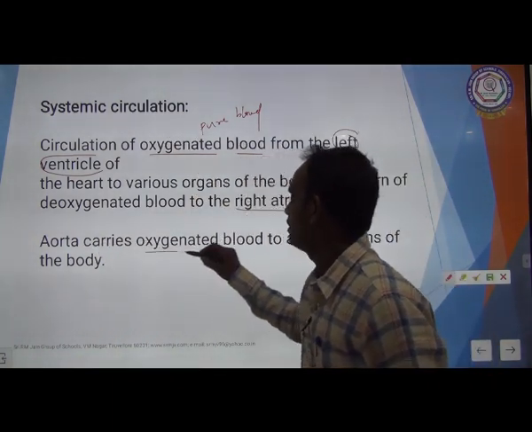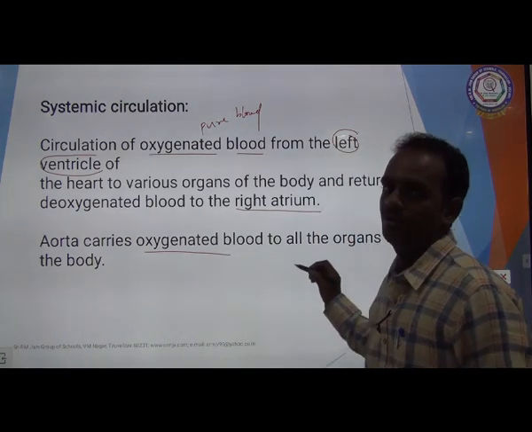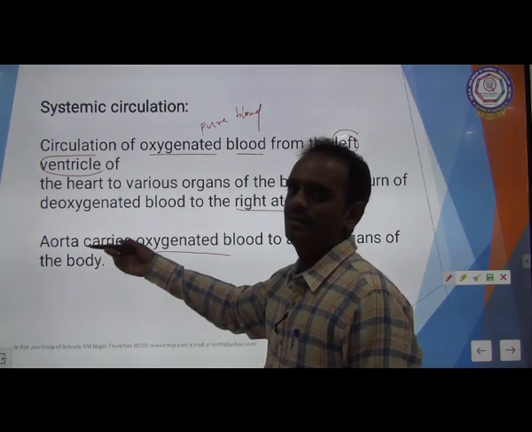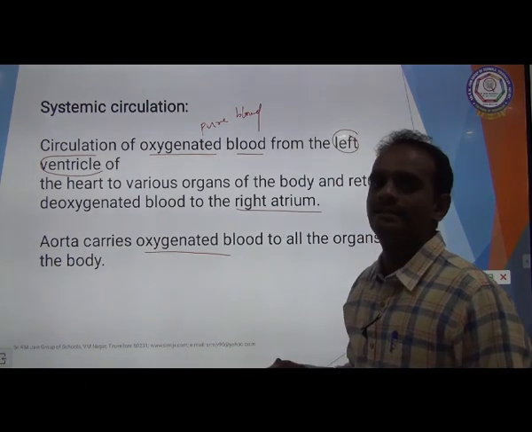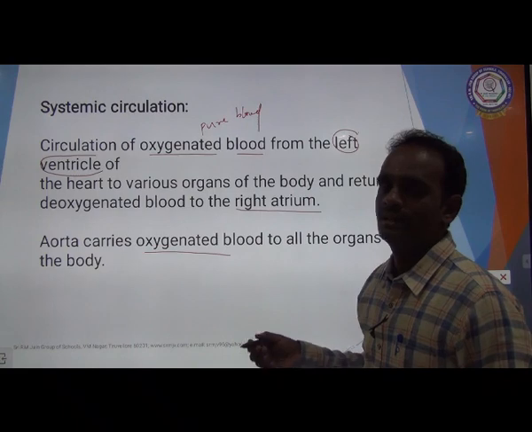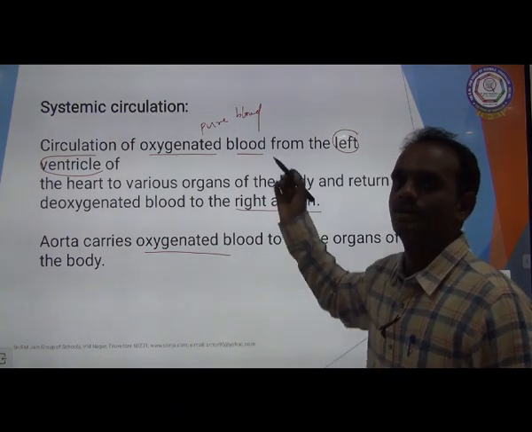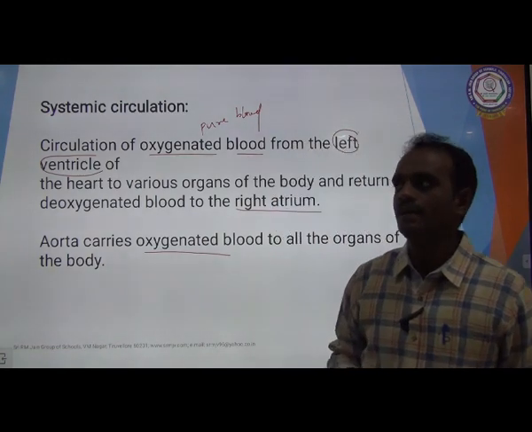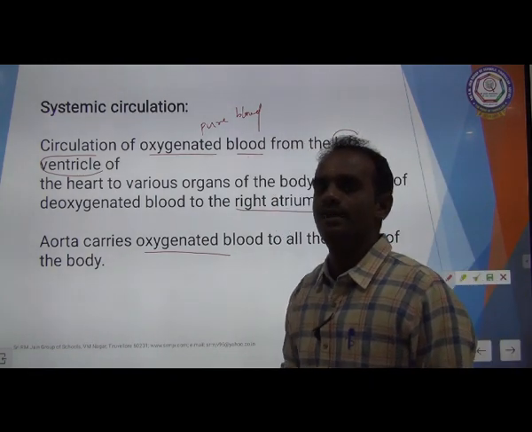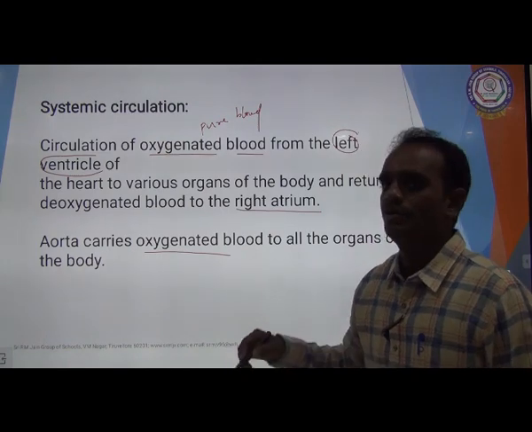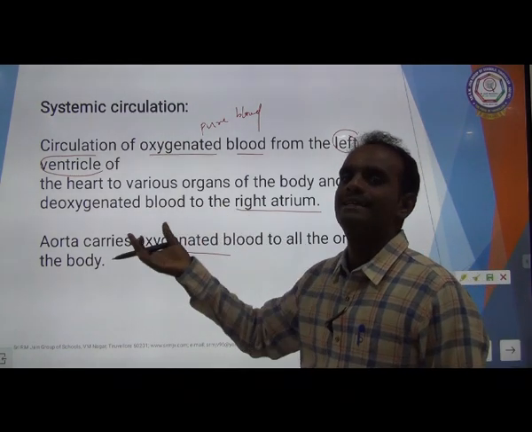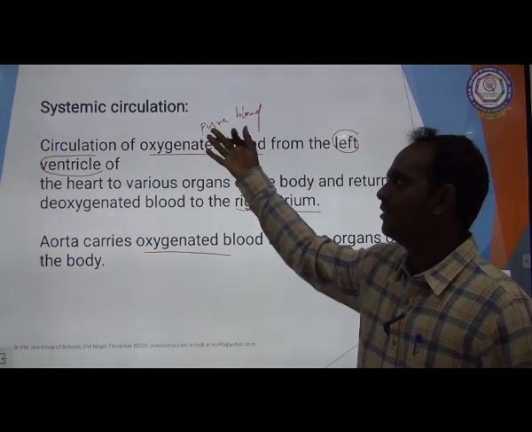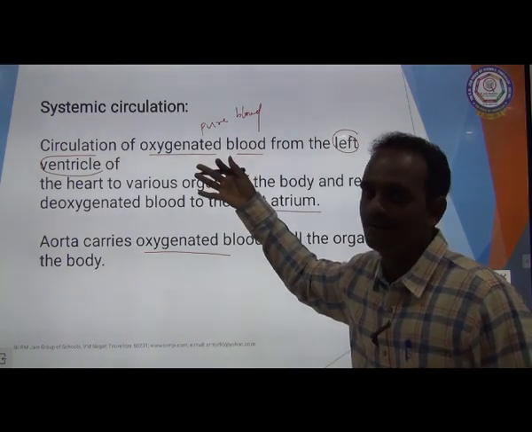Aorta carries the oxygenated blood to all organs of the body. The aorta is a type of artery, a blood vessel. It transports the oxygenated blood to all parts of the body. So once again I am repeating, systemic circulation is nothing but the circulation of oxygenated blood from the left ventricle to all parts of the body, and carrying the deoxygenated blood to the right atrium. This is called systemic circulation. Clear?